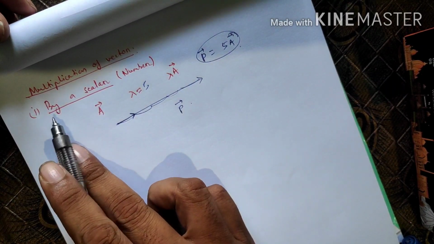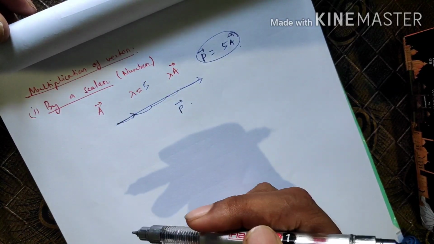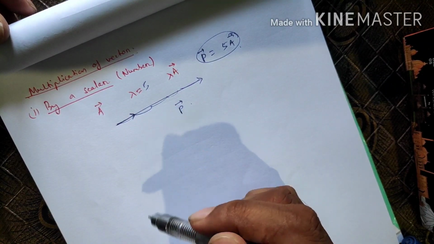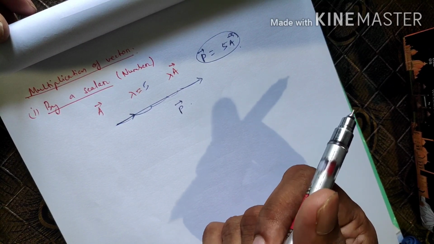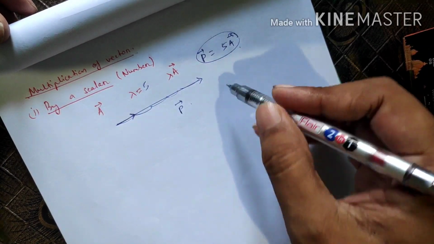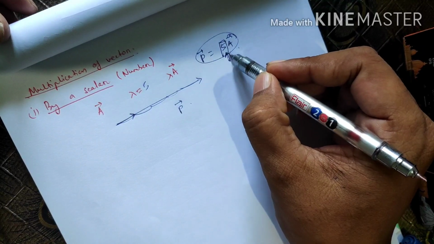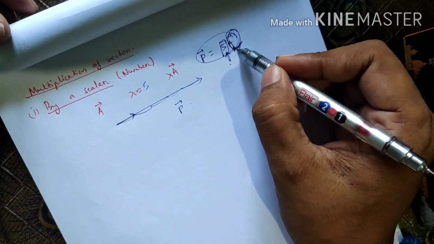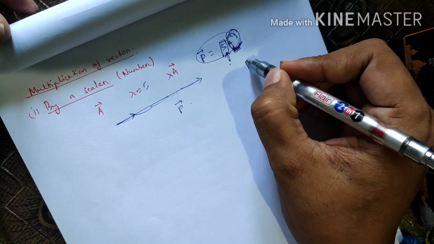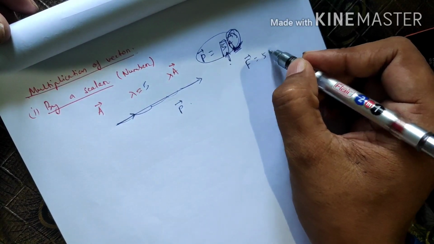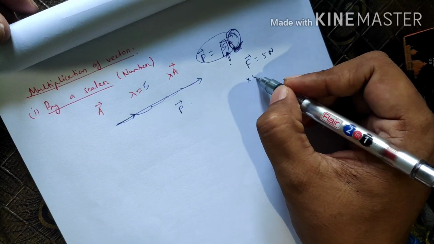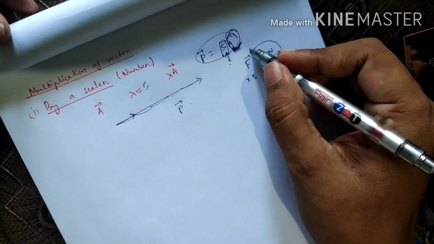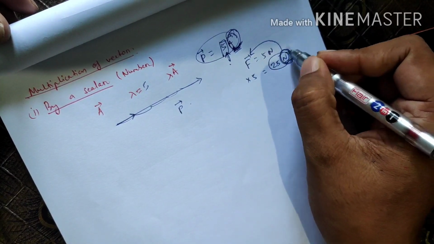Okay, so this is the first one, by a scalar. If we multiply the vector with a scalar quantity, what is the difference? If we are multiplying with a scalar quantity, then only the unit will change, otherwise the magnitude will be the same, because it is only 5, the value, it is unitless, so the unit will be the same as that of vector A or any physical quantity. Suppose force, I am considering here force F is equal to 5 Newton and we are multiplying with 5, then we will get 5 into 5 is equal to 25 Newton. Along which direction? Along this direction. So here the unit is not changed.